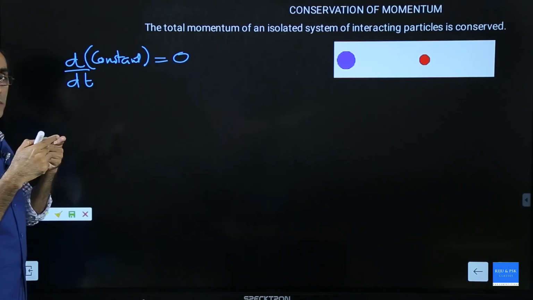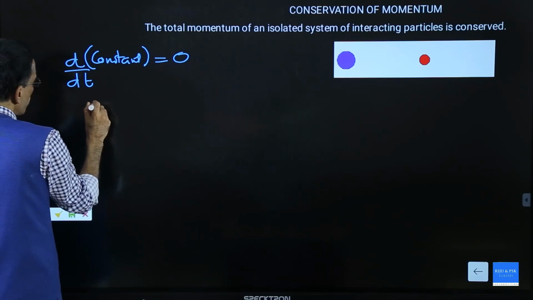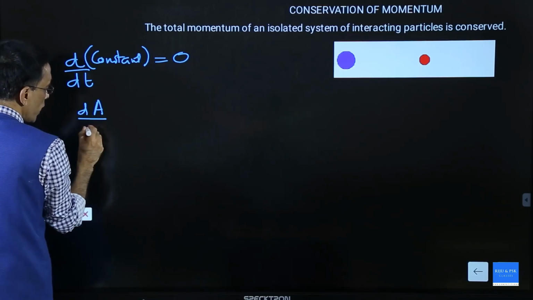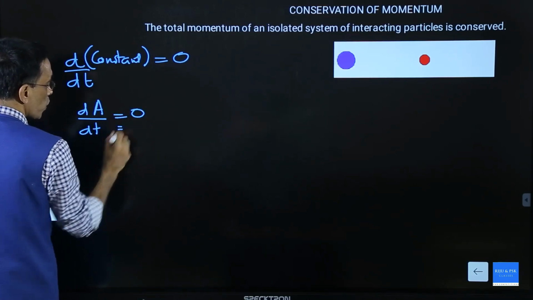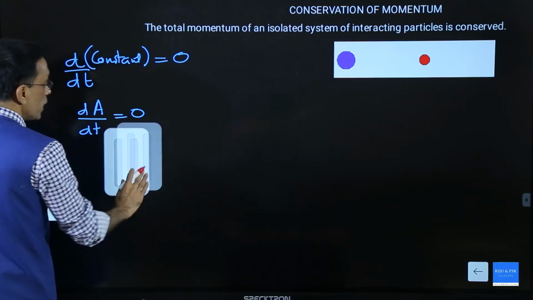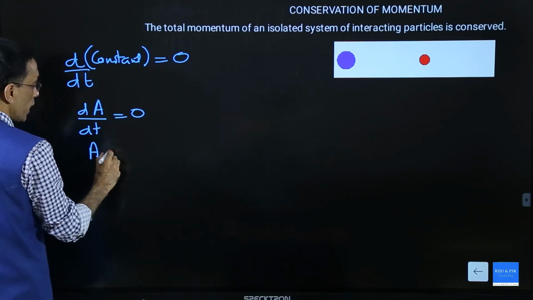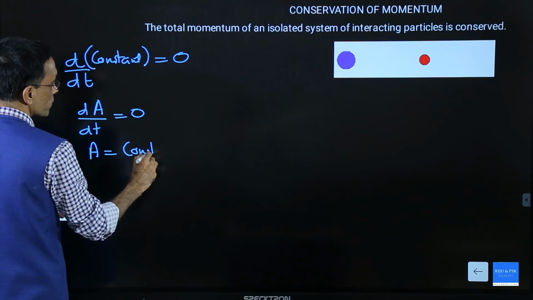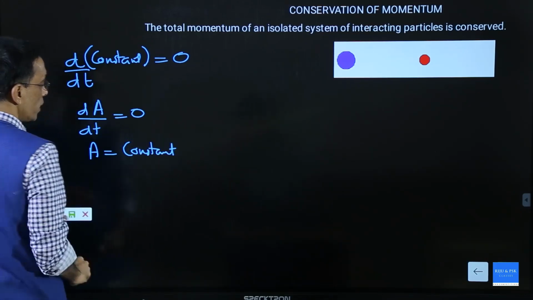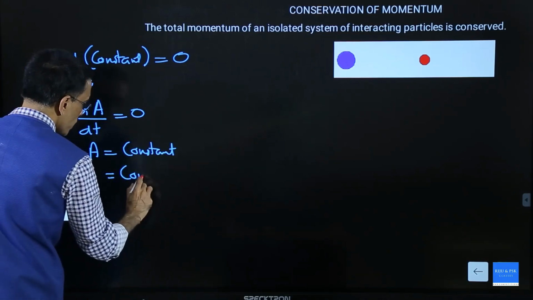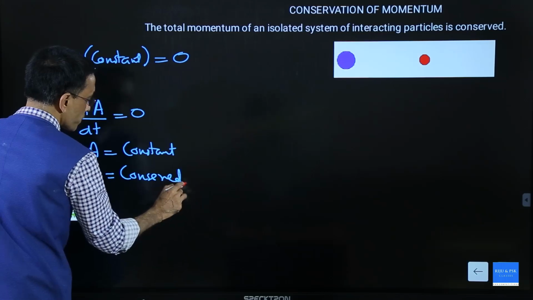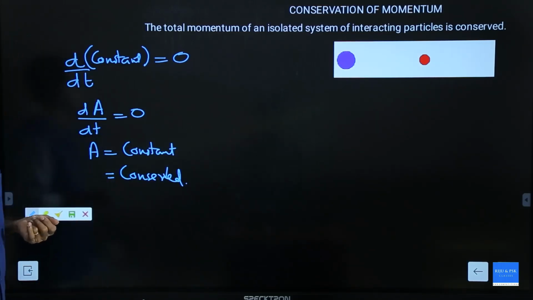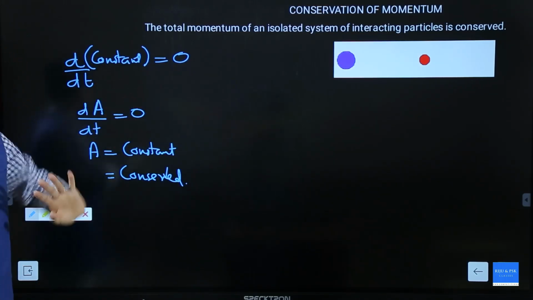So if I have a value A and I write dA by dt is equal to 0, what does it mean? It means A must be a constant. That means A will not change. A constant means A is conserved. So if you know this one, my explanation will be very easy.